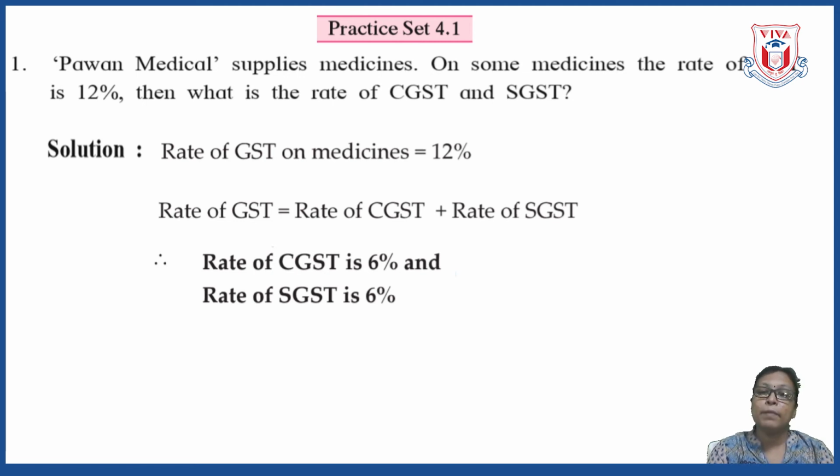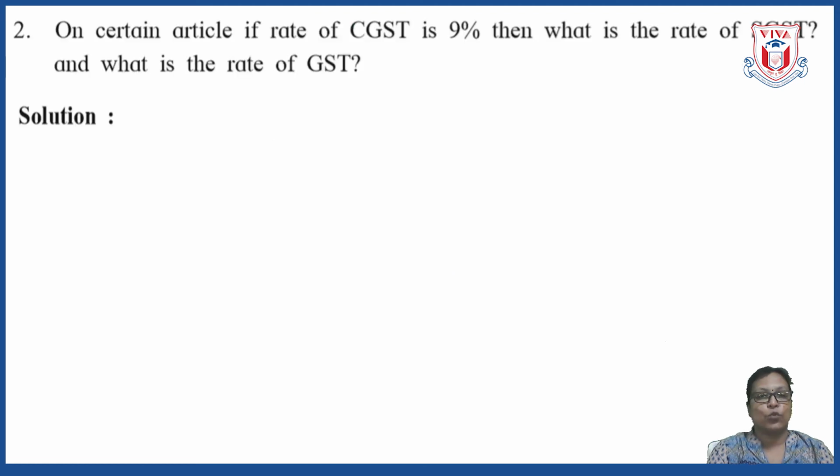Okay, so this is a simple question. It may come in MCQ also, that if the rate of GST is 12%, then what is the rate of CGST and SGST? So you have to do exactly half of that. No need to show the division there. You can write directly. You know that the half of 12 is 6. So rate of CGST is 6% and rate of SGST is also 6%. Let us go for the next question.